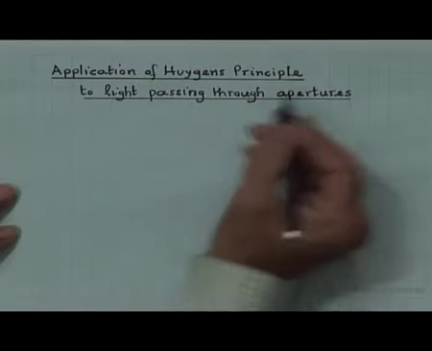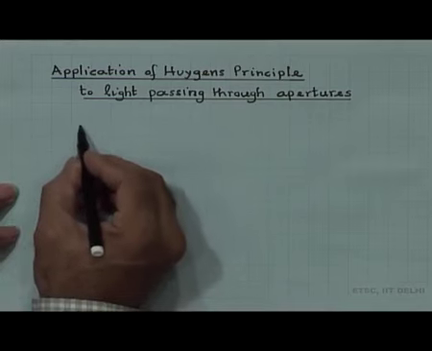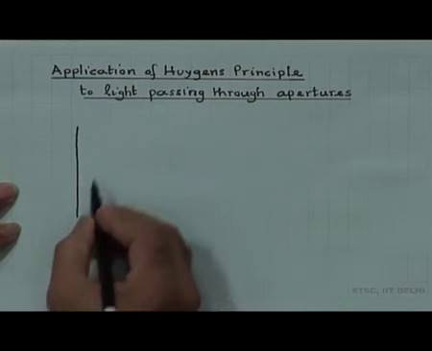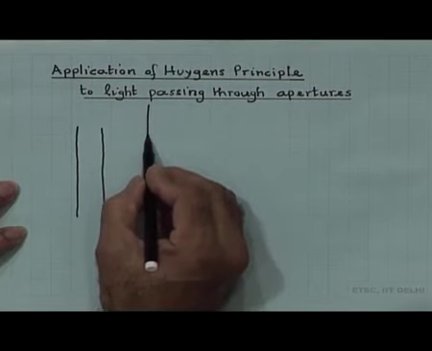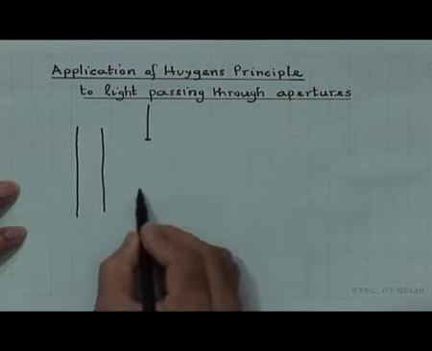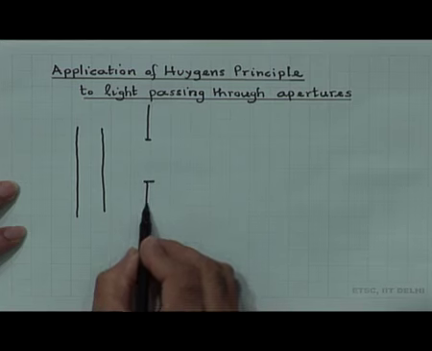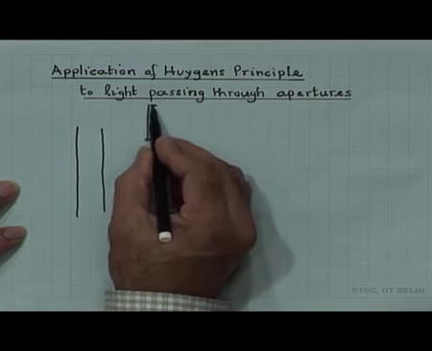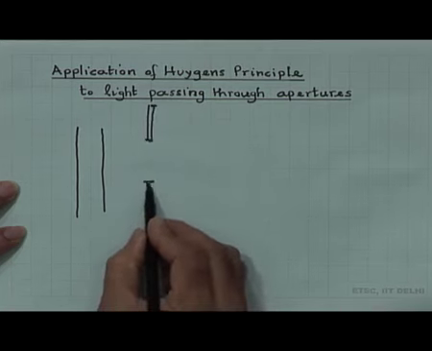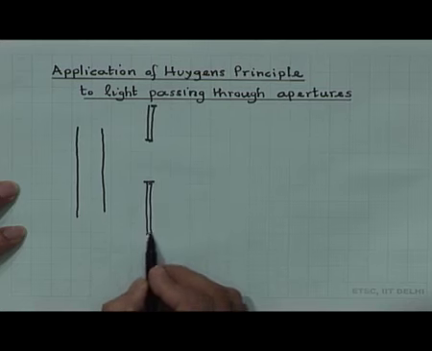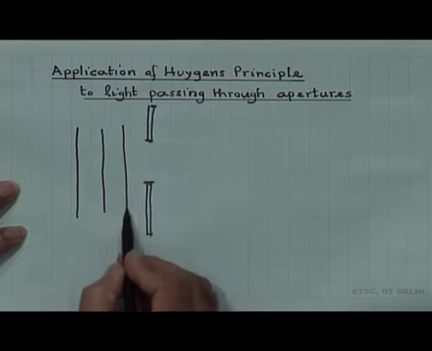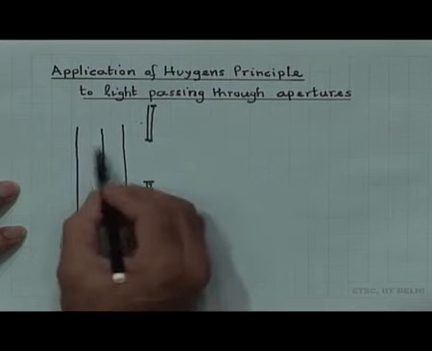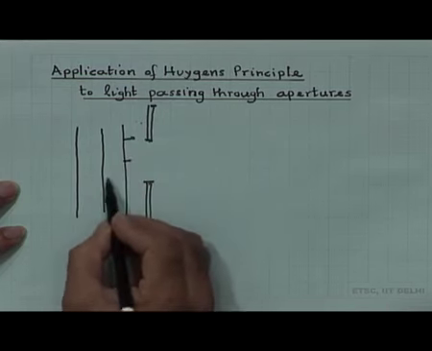Consider plane waves incident on an aperture. Aperture means a stop with a certain opening. Here is a stop, for example a screen or an opaque plate with an opening here. Plane waves are incident on this aperture.